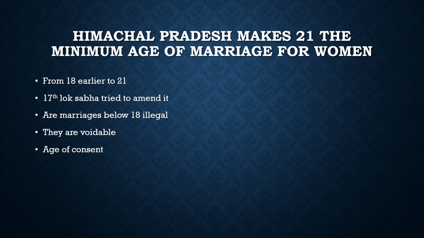Now here arise a few questions which we have to take care of. The first question: let's suppose two persons marry and they are below the age of 18, whether their marriage would be valid or not.